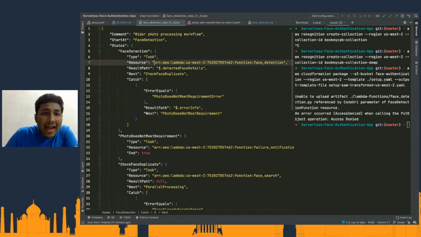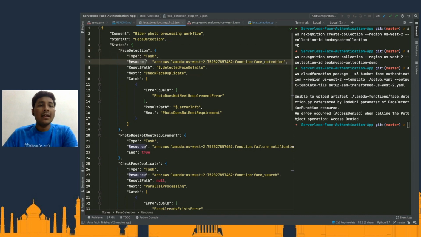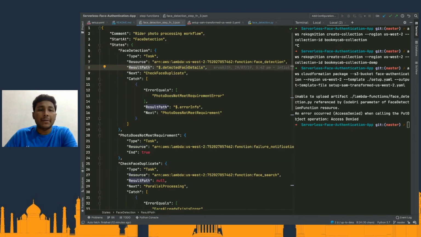Now, what I have done is I have replaced, you have to, of course, replace it with your ARN. And what we are going to do is basically, it's a face processing workflow. It starts with the face detection state, and it is of type Task, and it has a resource as a Lambda function, the ARN of the Lambda function, and the result path.